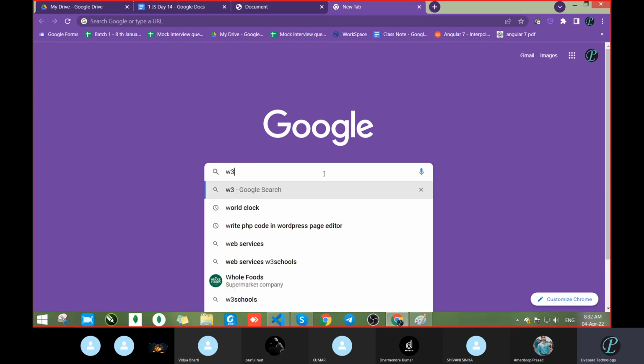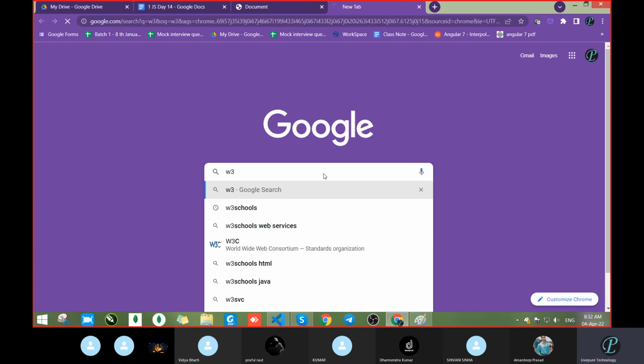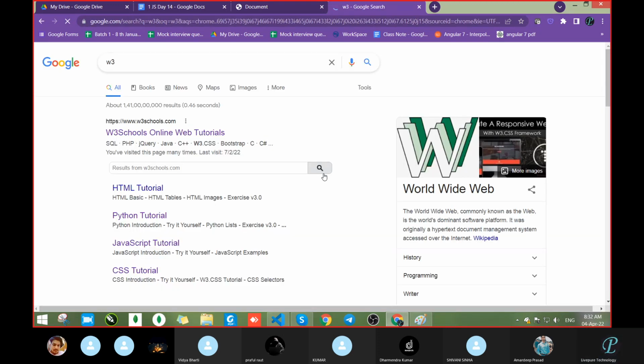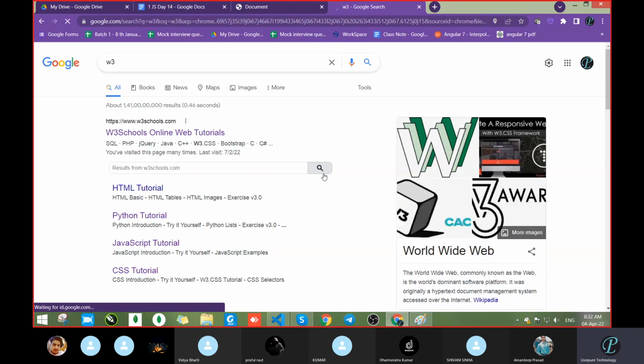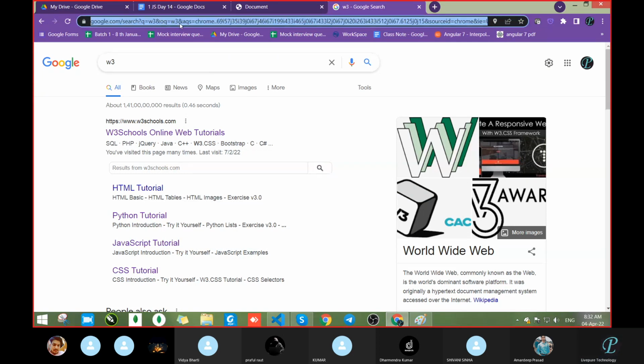Suppose W3. Okay, we don't know what W3 will search, whether we will get our real search or anything. Let's see. It will give results wherever W3 gets matched. Not only W3, even 3 will also get matched. That will also be reflected. W will get matched, that will also be reflected. So we get all of these. Okay, and see that in the URL. Where is that one?